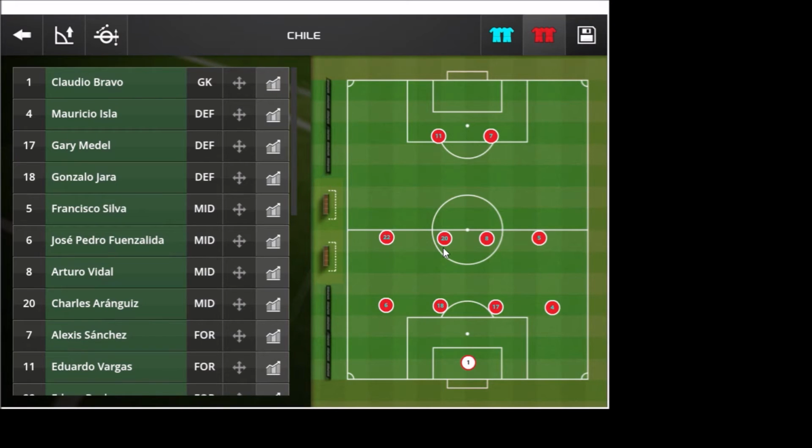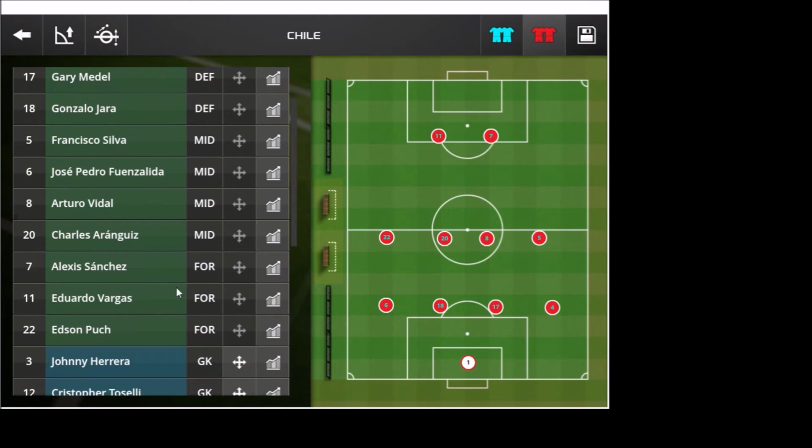Next to him, it will be Charles Aranguiz. And he has come in due to some suspensions and so on. Chile has their problems. Will be right next to Vidal. On the left midfield, it will be Edson Puch, combative player. It's a very compact, high-pressure midfield and defense. That's the four. Up front, of course, it's Eduardo Vargas, who has been having a great tournament so far.